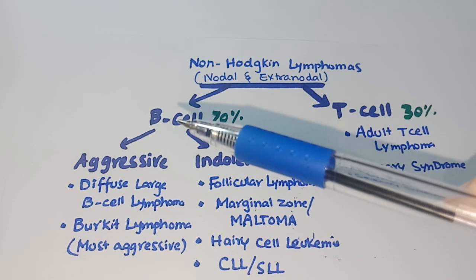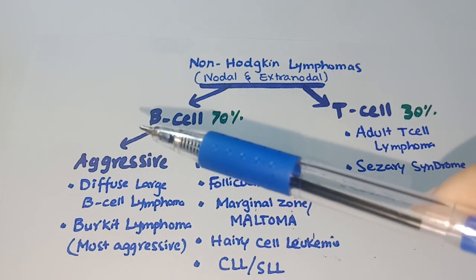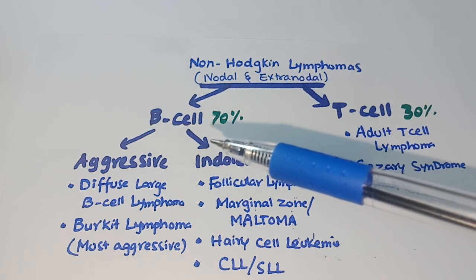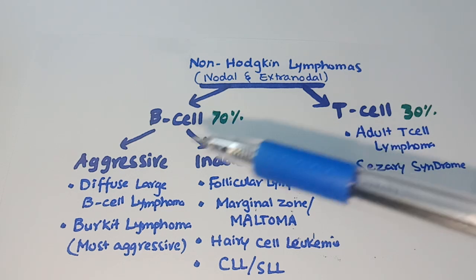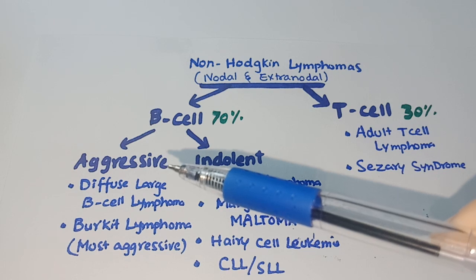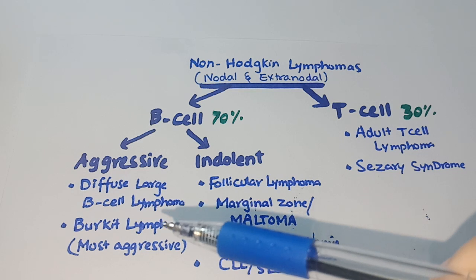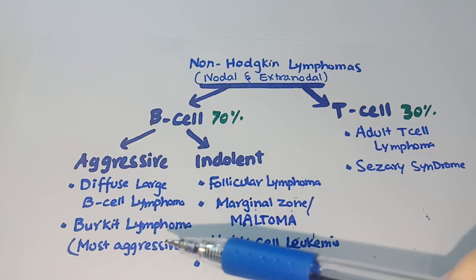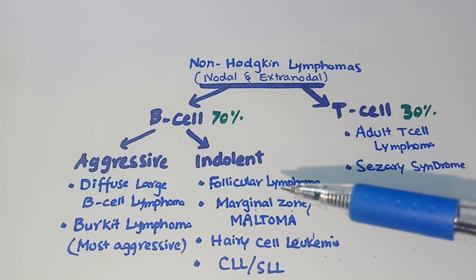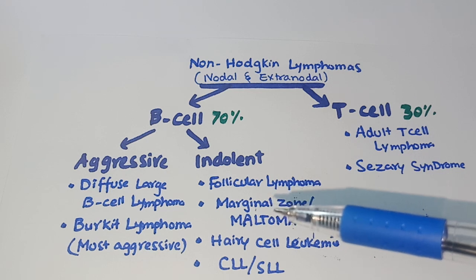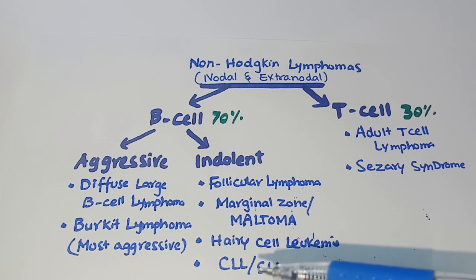B cell non-Hodgkin lymphomas can be aggressive. It means they have a very aggressive course and severe symptoms, or their course can be indolent, which is not aggressive, meaning the symptoms are not very severe. Aggressive B cell non-Hodgkin lymphoma can be diffuse large B cell lymphoma and Burkitt lymphoma, which is associated with a virus, and it is the most aggressive tumor. Indolent lymphoma can be follicular lymphoma, marginal zone lymphoma, hairy cell leukemia, or chronic lymphocytic leukemia.